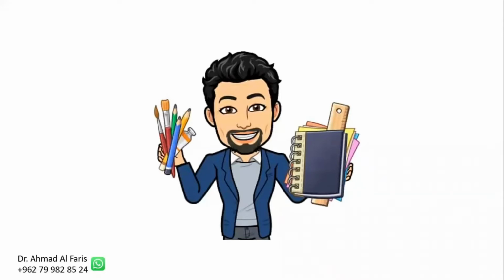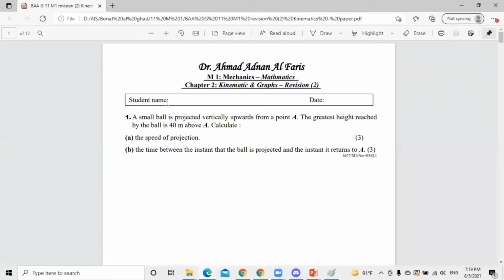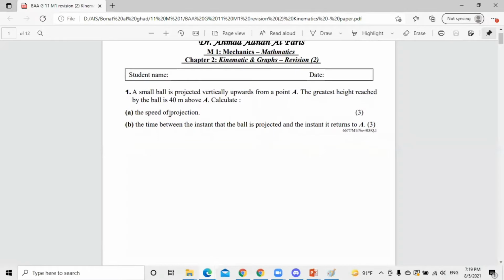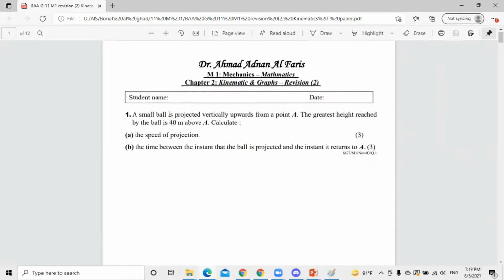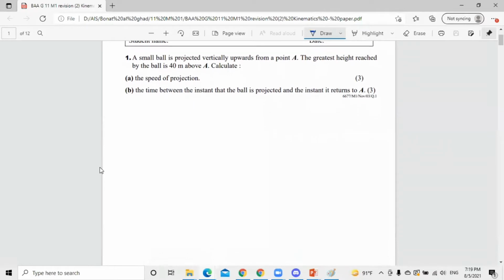Let's prepare ourselves first and bring your paper, bring your notebook, bring a pencil, a pen, so we can do questions together. Okay, we are going to do some questions from several past papers about only kinematics and graphs. First of all, this question, what they said.